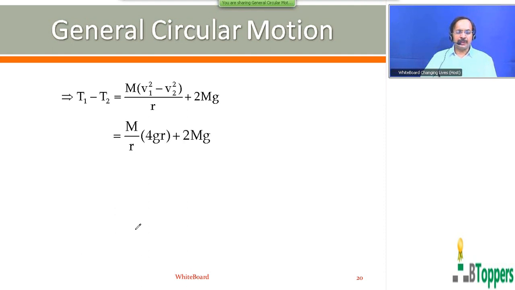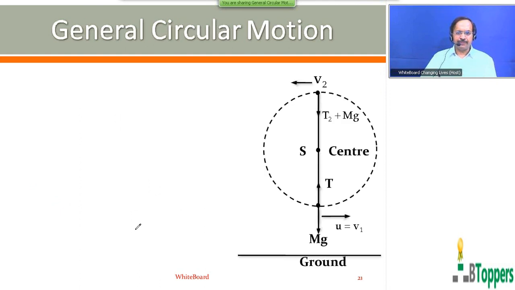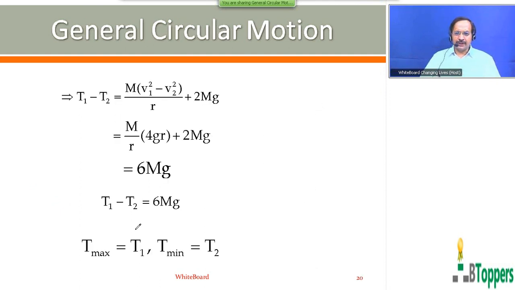So you can substitute v1 square minus v2 square equal to 4gr. So you get T1 minus T2 equal to 6mg. T1 is the magnitude of maximum tension in the string during the motion in the vertical circular path. The magnitude of minimum tension in the string at the highest position is T2. All of you finish writing up to here. In case you need more time, you can take a pause and take your time.